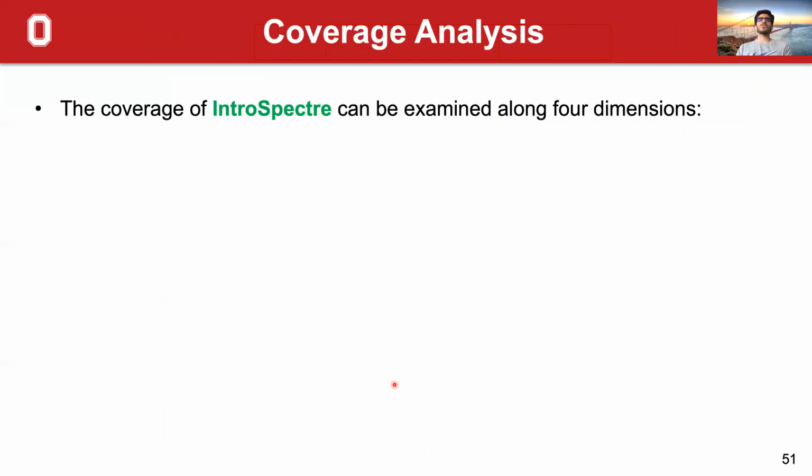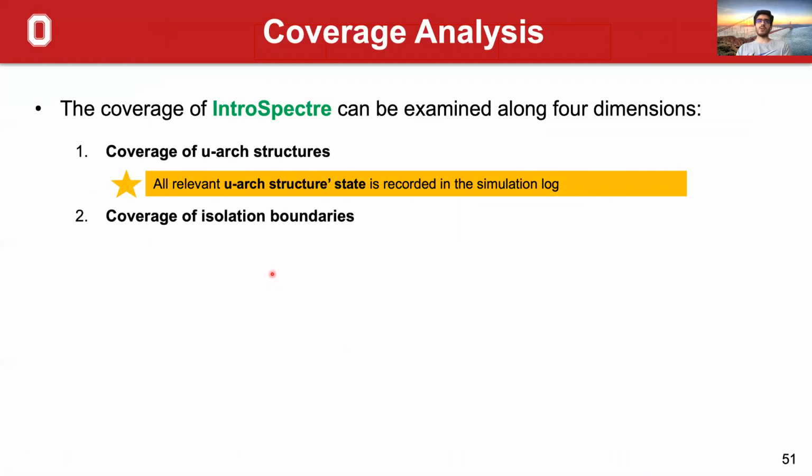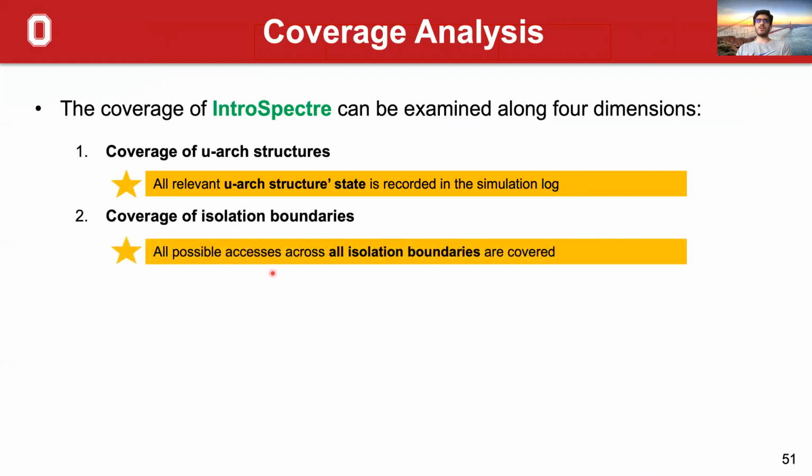We examined the coverage of IntroSpectre along 4 dimensions. The first dimension is the coverage of microarchitectural structures, where all relevant microarchitectural structure state is monitored in the simulation log. The next dimension is the isolation boundaries, where all possible accesses across all isolation boundaries are covered in our framework.